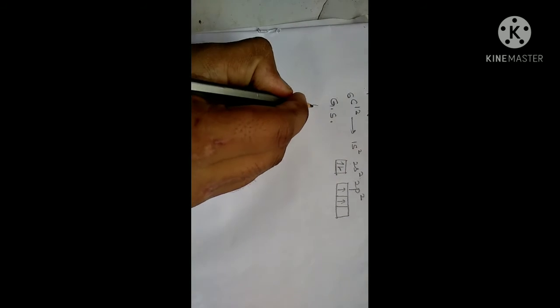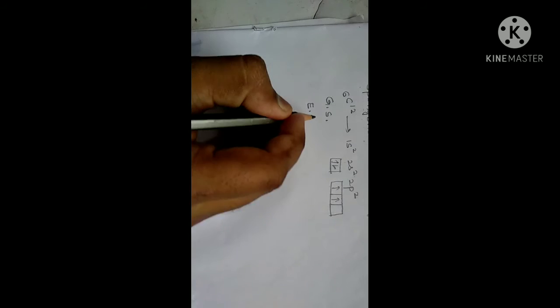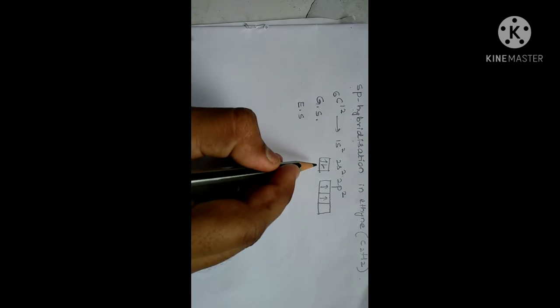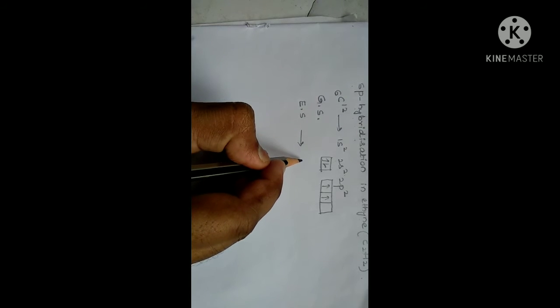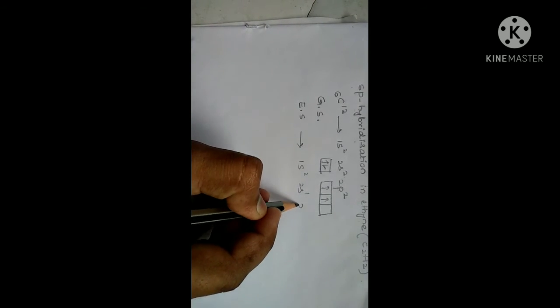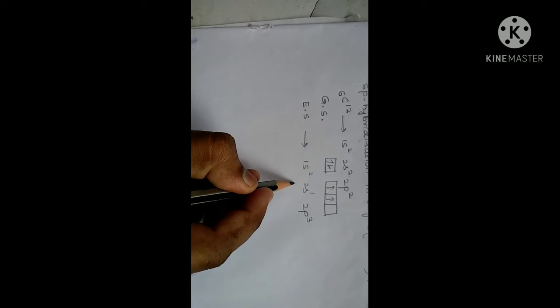Excited state means when another carbon atom approaches the first carbon atom. What is its configuration then? 1s2, 2s1, 2p3.